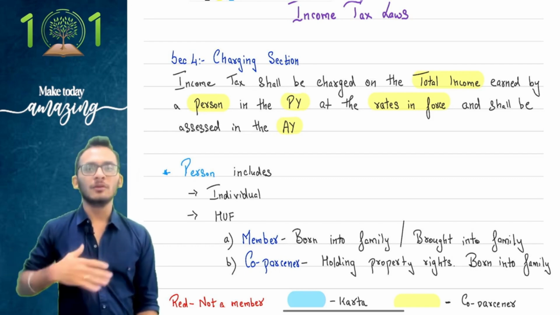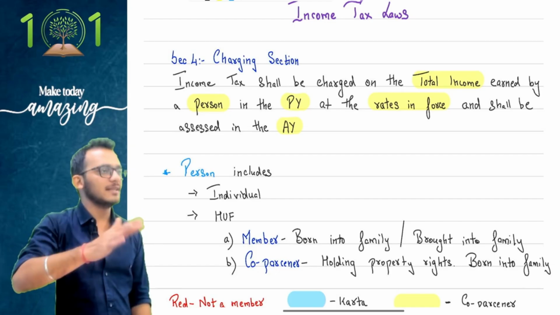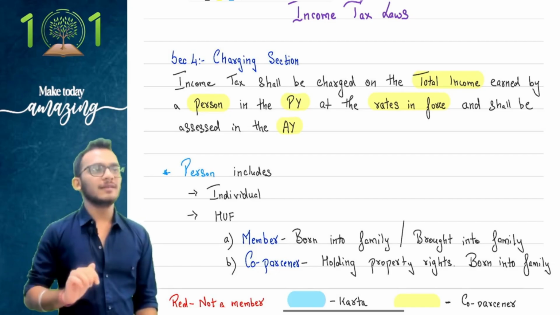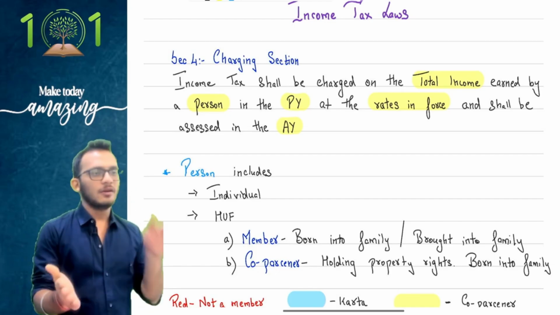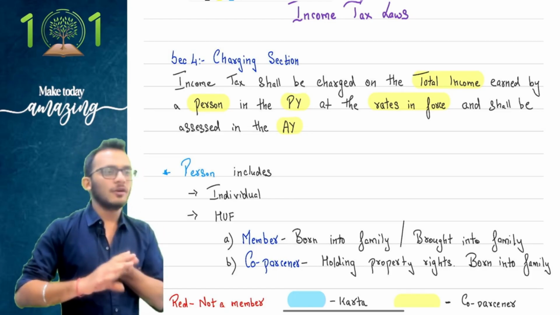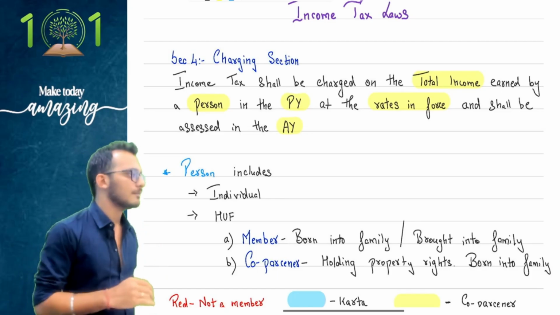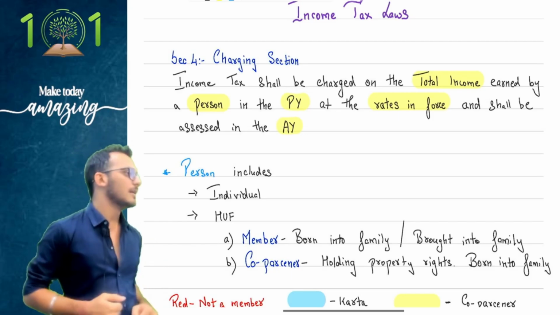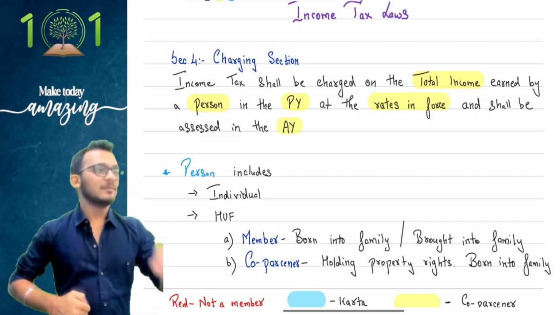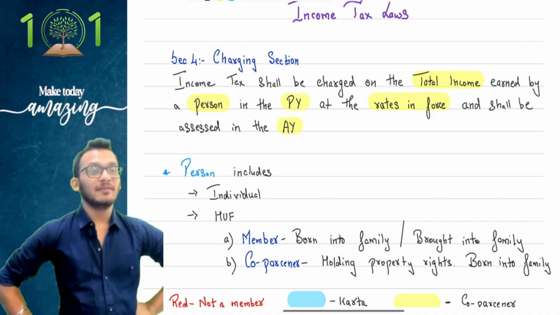In every chapter we go through, I will tell you what is revenue according to this chapter. I will also tell you what is expenses according to this chapter. Knock off these two, you will get income. You don't knock off, you will get revenue. Pay tax on each. Agreed, not agreed? Yes.